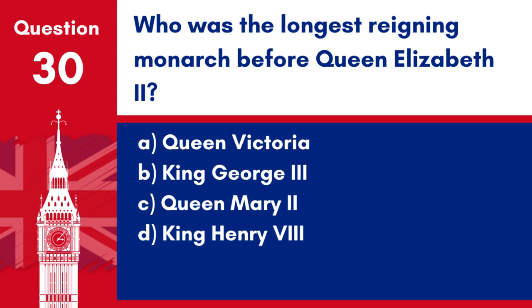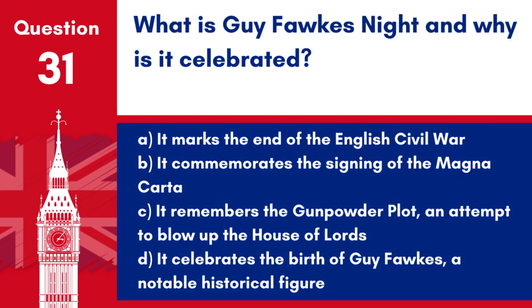Answer: A. Queen Victoria. Queen Victoria was the longest reigning monarch before Queen Elizabeth II, having reigned for 63 years and 216 days.